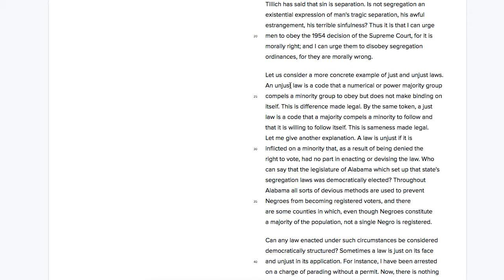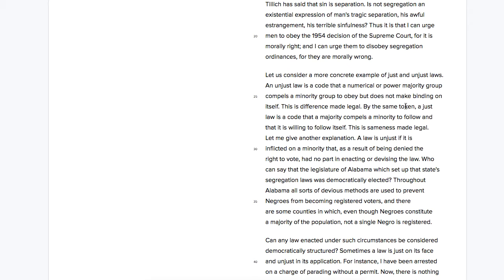I'm going to go back one sentence prior. An unjust law is a code that a numerical or power majority group, so a majority group, compels a minority group to obey but does not make binding on itself. This is difference made legal. Okay, so I'm going to paraphrase to myself. This is saying an unjust law is a law that the majority makes the minority obey, but the majority doesn't actually obey. And it's a law because you're making that difference legal.